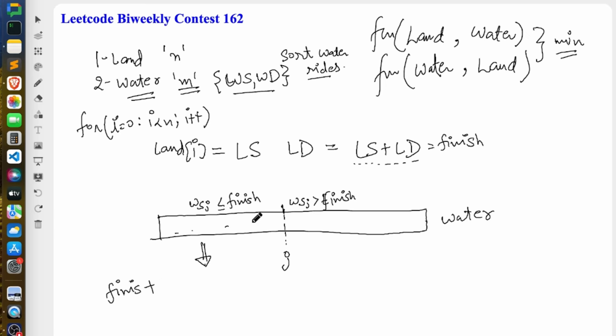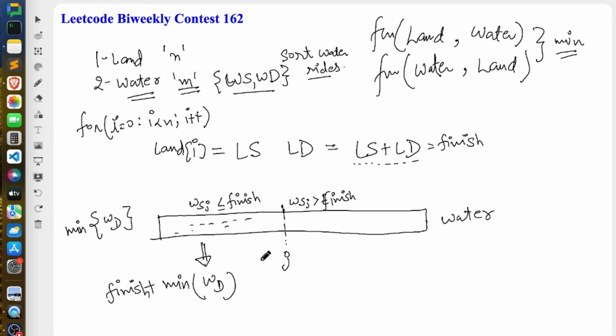Your answer would be finish plus, see, all these water rides whose start time is less than the finish time of the land ride are already started, so you don't have to wait for them to start. You just have to find the minimum value of wd in this half, the minimum duration of the water rides. So this would be the minimum of wd. This is the answer in this case.